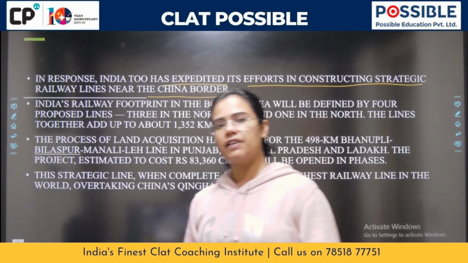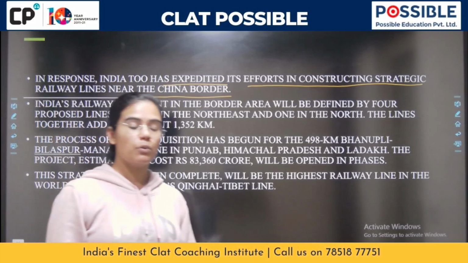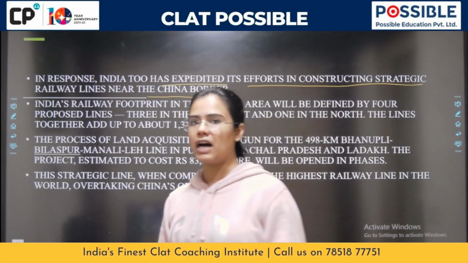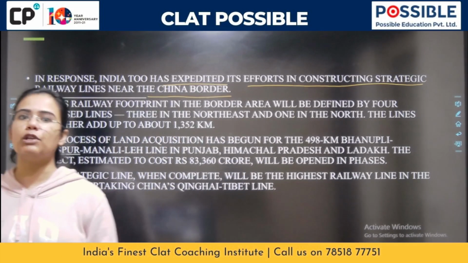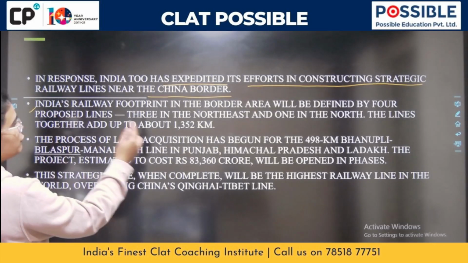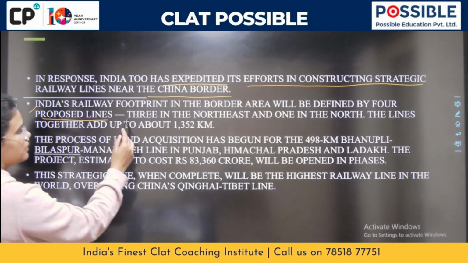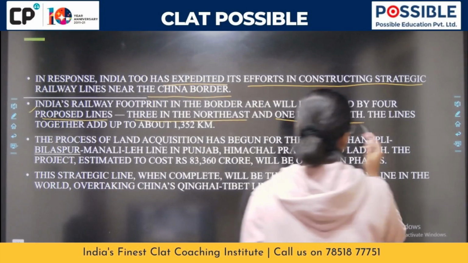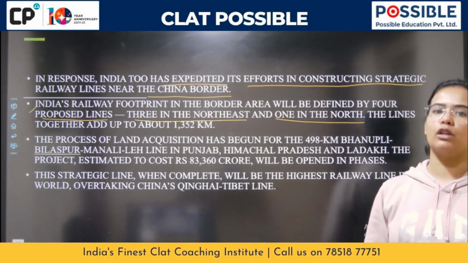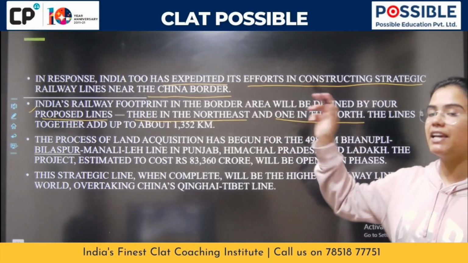In a very similar manner, we are also going to make these strategic railway lines where, God forbid, if we have to ask our troops to go and defend us, we'll be able to do that rather well, right? So India's railway footprint in the border area will be defined by 4 proposed lines, 3 in the northeast and 1 in the north. And these lines will add up to about 1352 kilometers. So what are these lines called? These are called strategic railway lines.